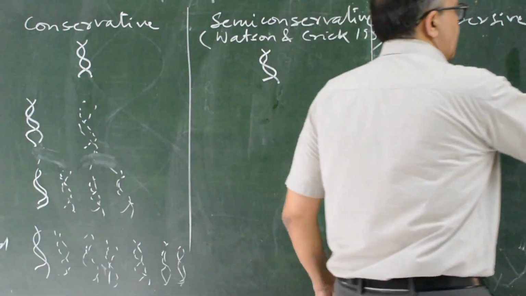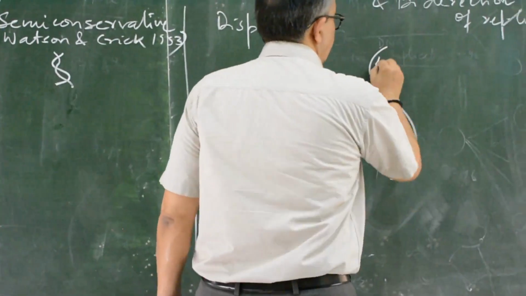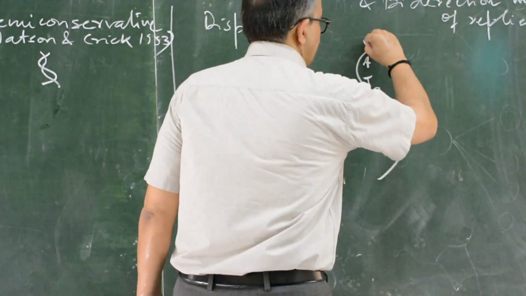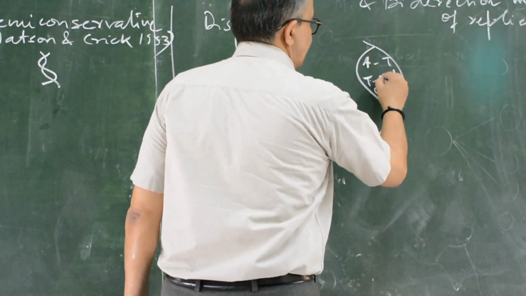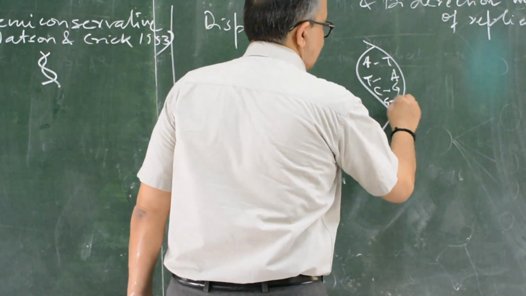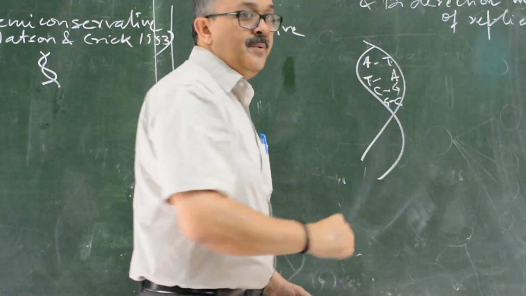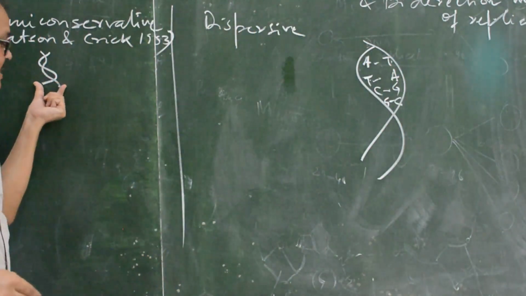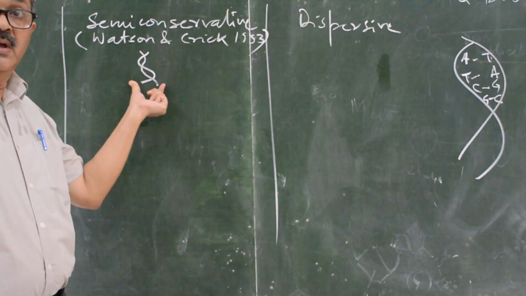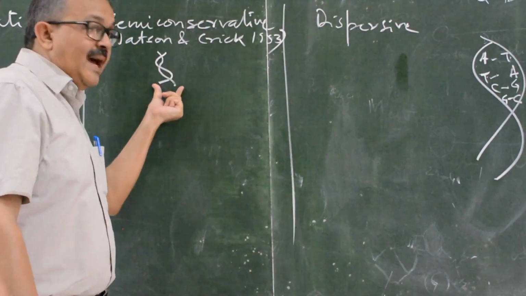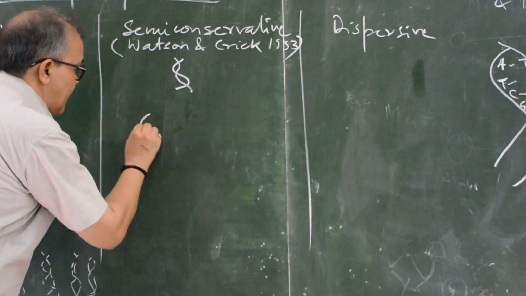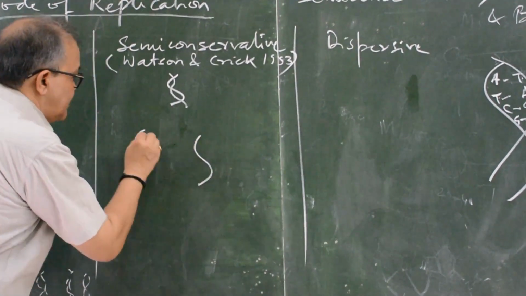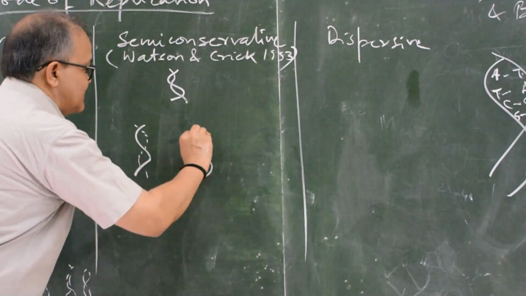You know that A will always pair with T, T with A, C with G, and G with C. So proposing the complementary strands, it means that DNA replication is possible because both the strands will be separated and the complementary strands synthesized.